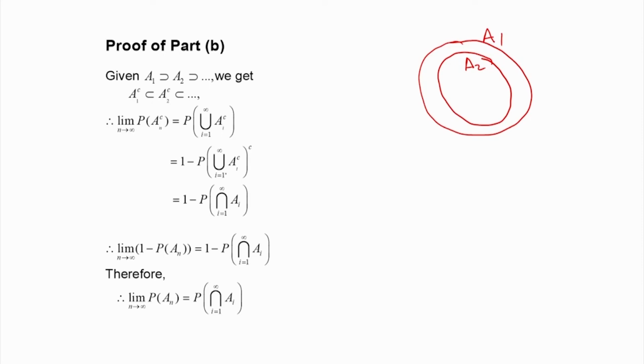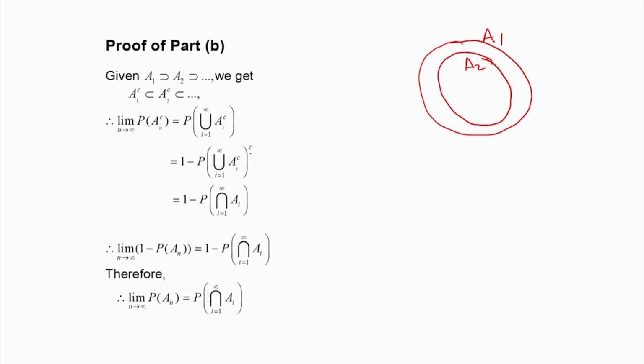Now, this part I can consider: if I consider the complement of this event, the union of A_i complement, i equal to 1 to infinity, then 1 minus the probability of the complement of this event.